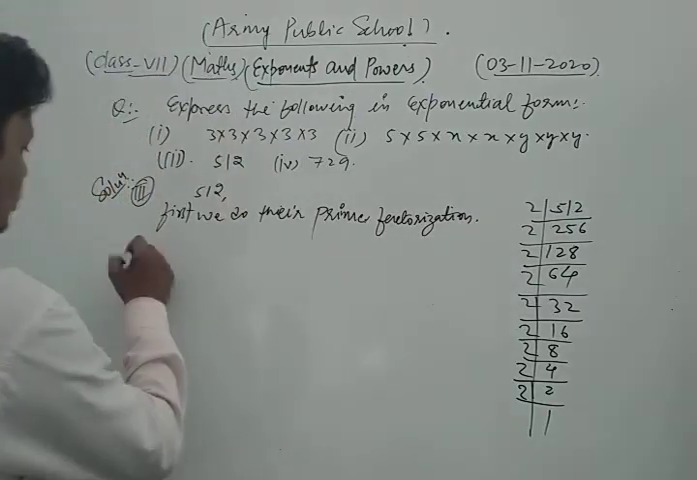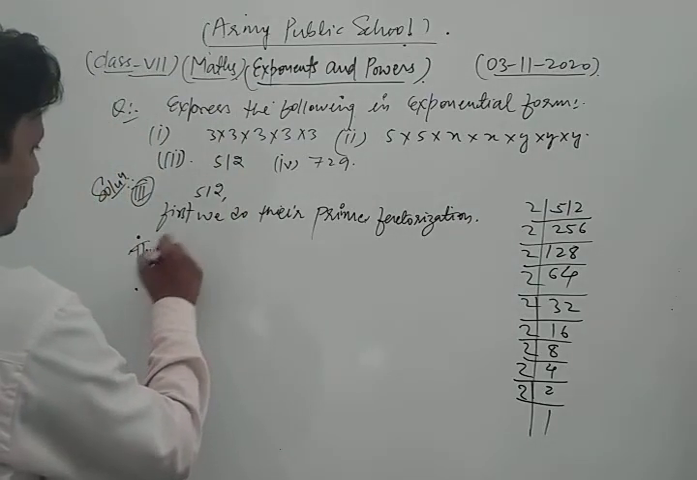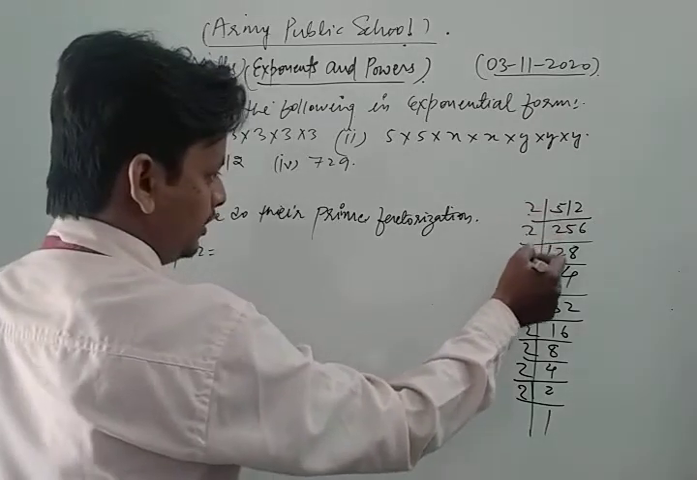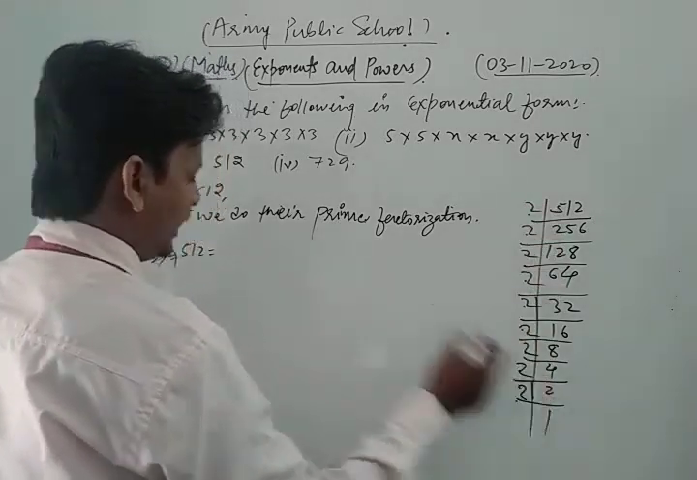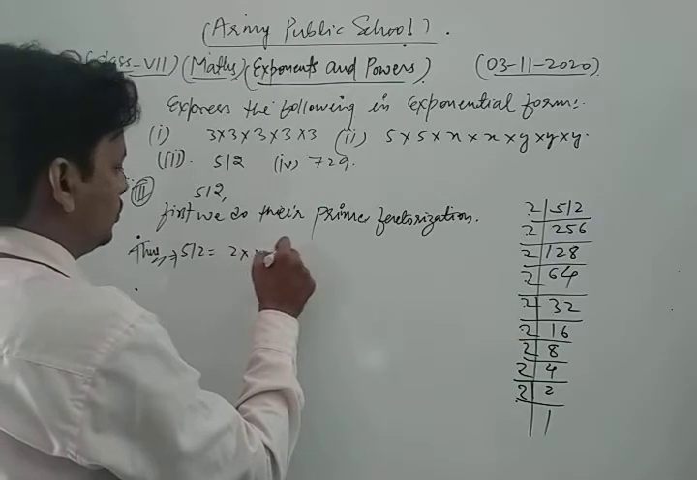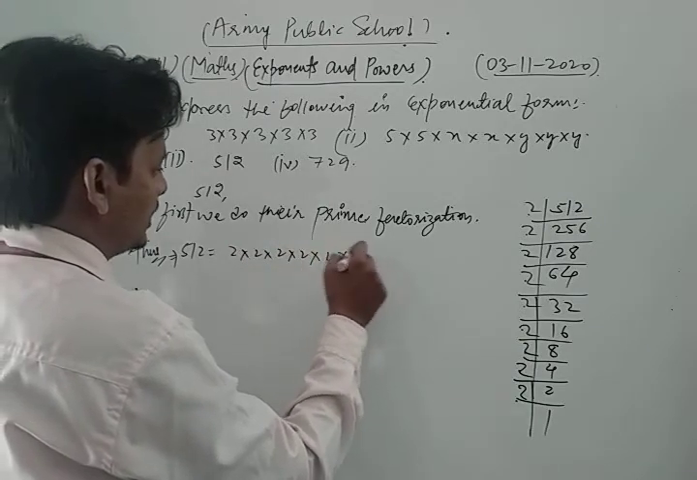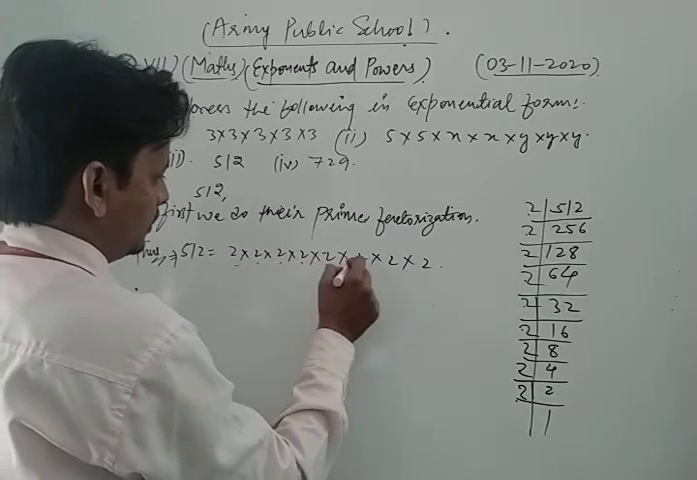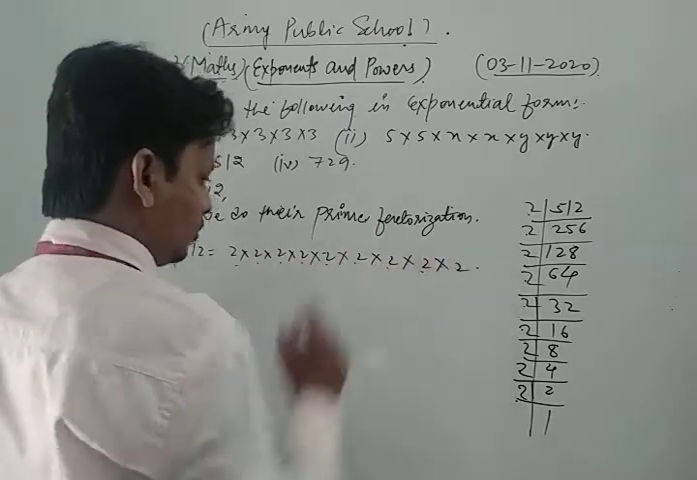So now we write 512 as 2 into 2 into 2 into 2 into 2 into 2 into 2 into 2 into 2, nine times.